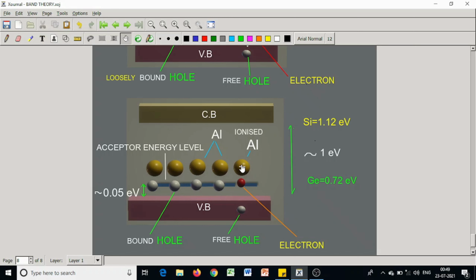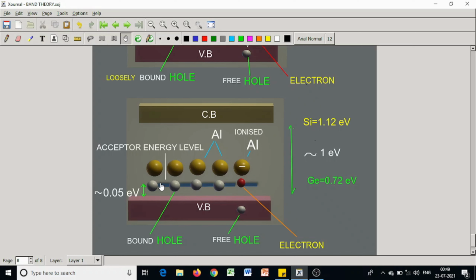But this aluminum atom, as it accepts an electron from the valence band, becomes negative, an ionized aluminum atom, and this is the acceptor energy level.